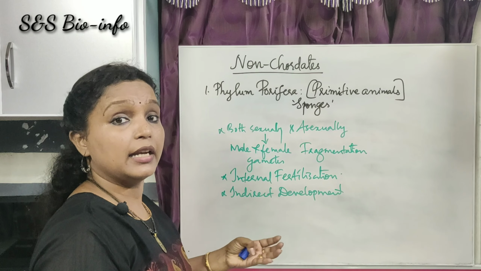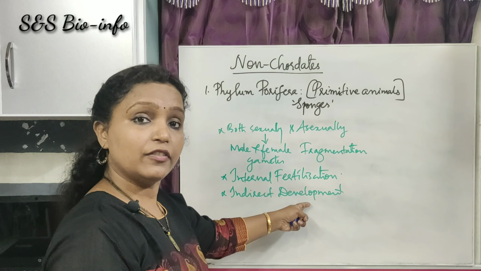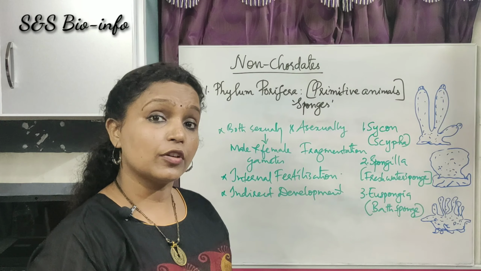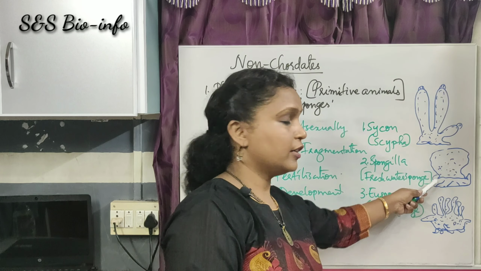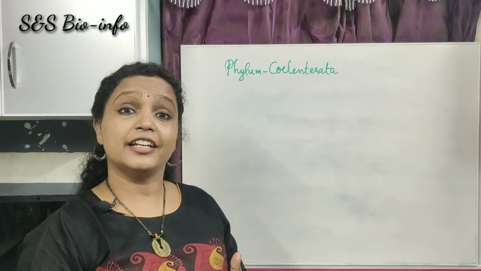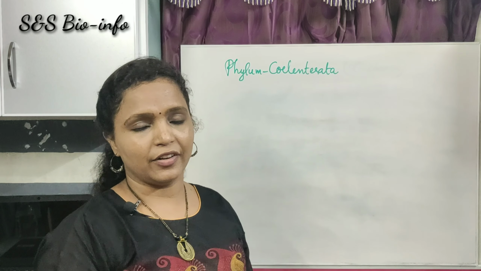The larva is entirely different from the adult. So that is the meaning of indirect development. Some examples of the animals belonging to the phylum Porifera are Sycon or Scypha, then Spongilla or freshwater sponge, then Euspongia or bath sponge.